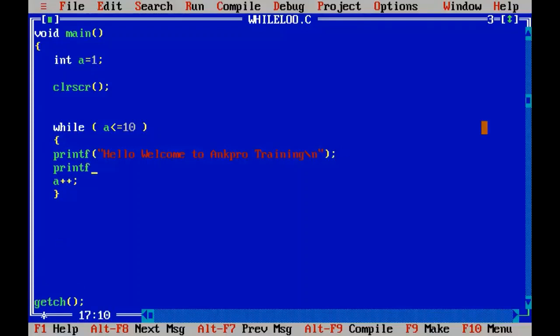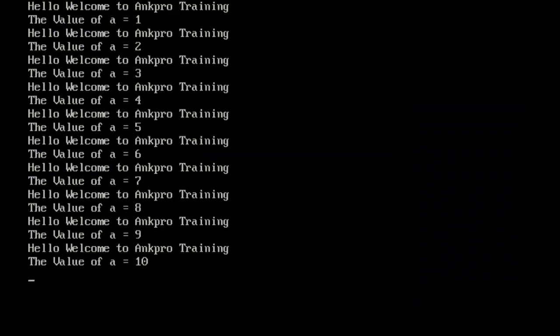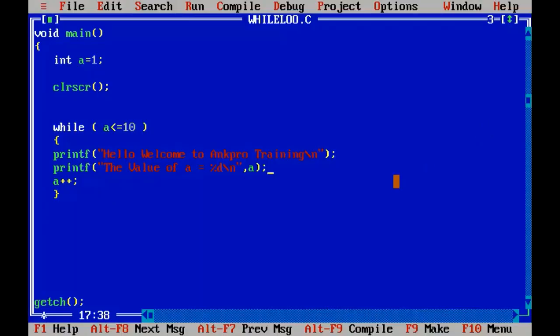So let's add one more statement. Here I'll print the value of a also, right? The value of a is equal to %d \n, comma, I'll put the a here, Control F9. So look at your friends, here we are getting the message along with the values stored in a. So I hope you understood this program.